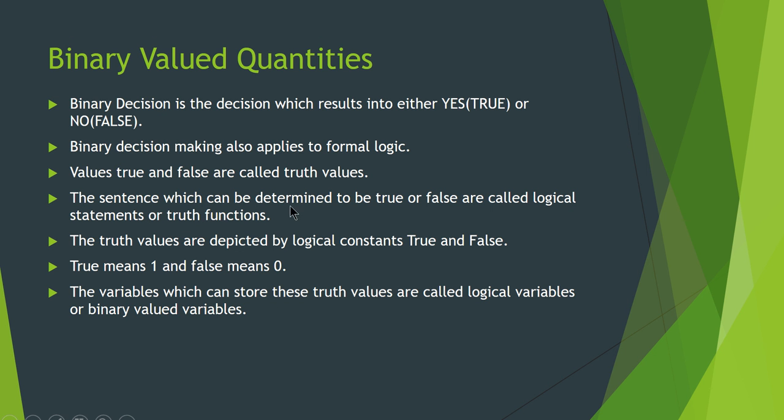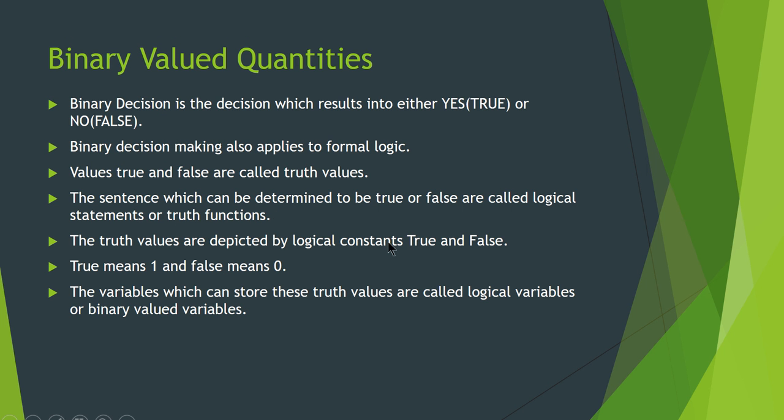The sentences which can be determined to be true or false are called logical statements or truth functions. For example, do you like coffee or not? For that question you can give the answer as either yes or no. Such a statement or sentence is called a logical statement or truth function. The truth values are depicted by the logical constants true and false.